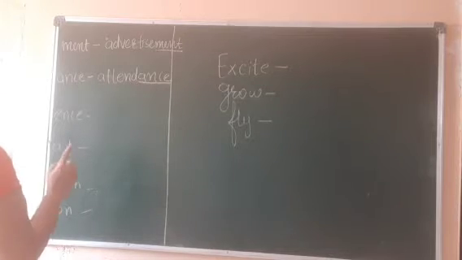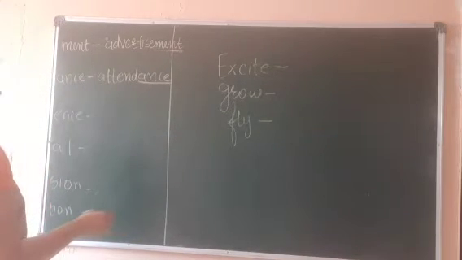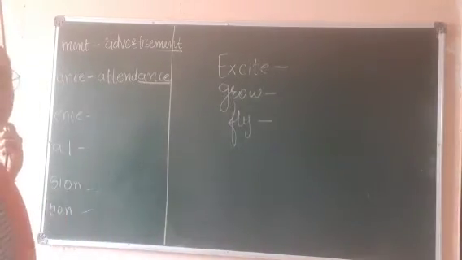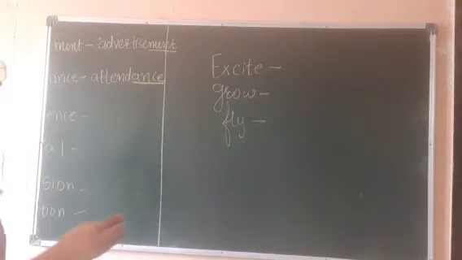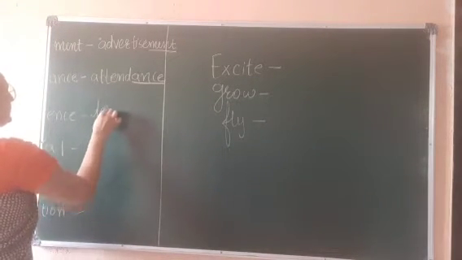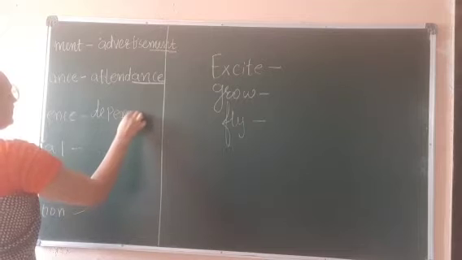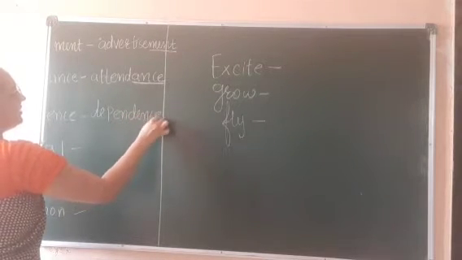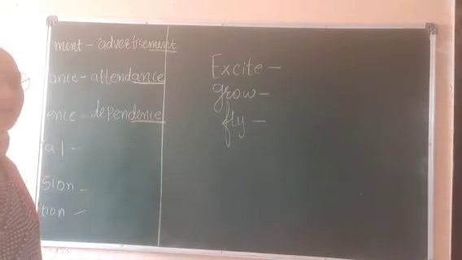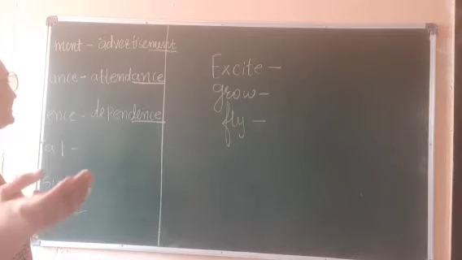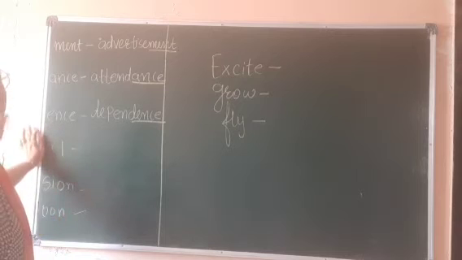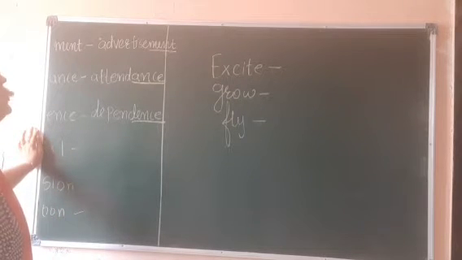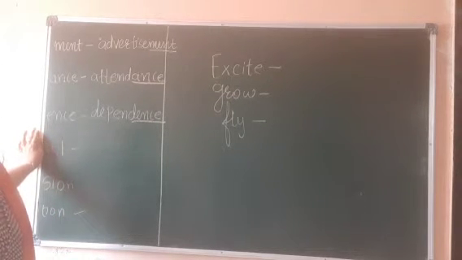For example, ence, right? Now, what can we take? It's very simple. Ence, for example, dependence. So here we have added the suffix ence at the end. The word depend we can change into abstract noun, that is dependence.